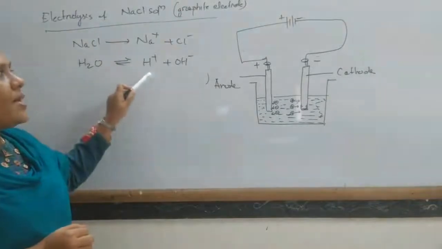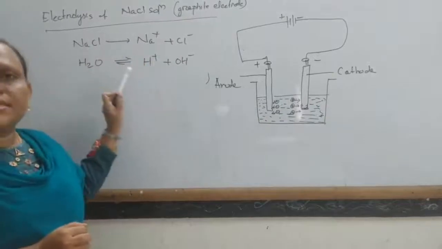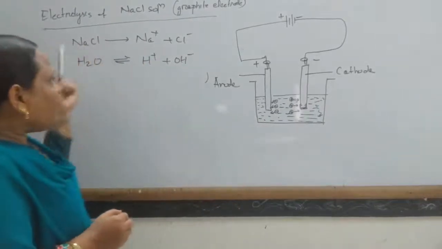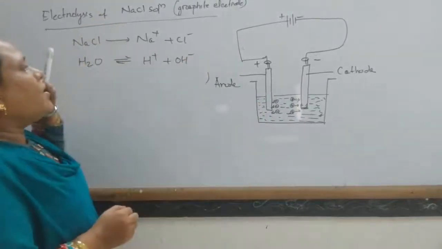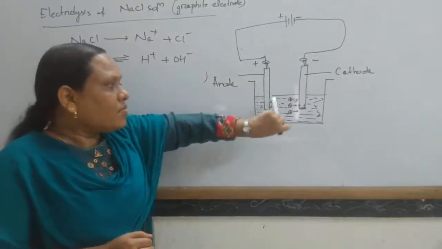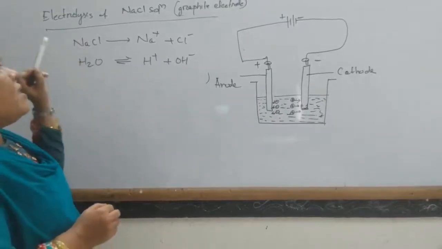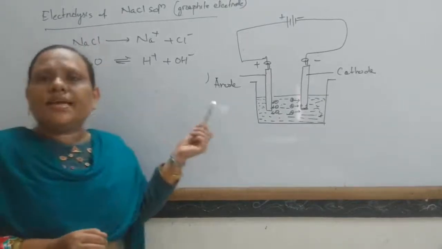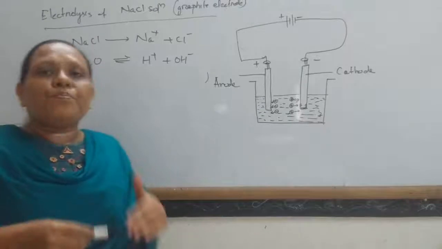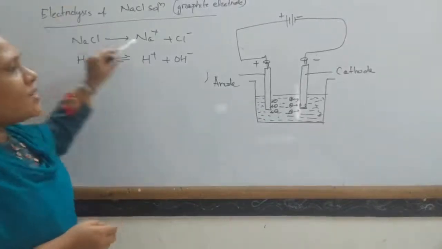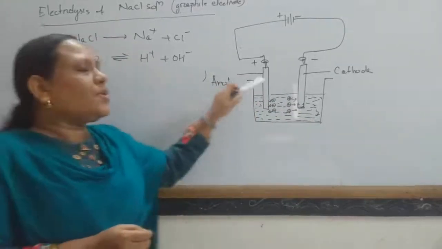There are two types of cation and two types of anion. These two cations move towards the cathode and these two anions move towards the anode. Then what will happen? Will both cations deposit simultaneously, or will both anions lose their charge simultaneously? Actually, if a solution has different types of cations and anions, these ions compete among themselves to get discharged.